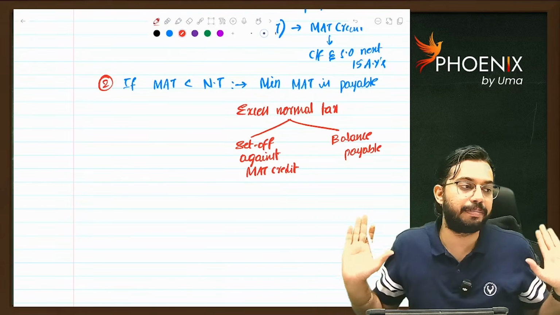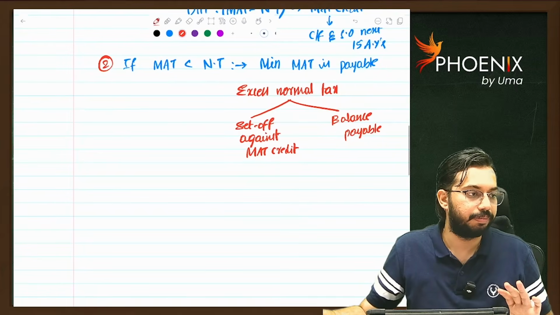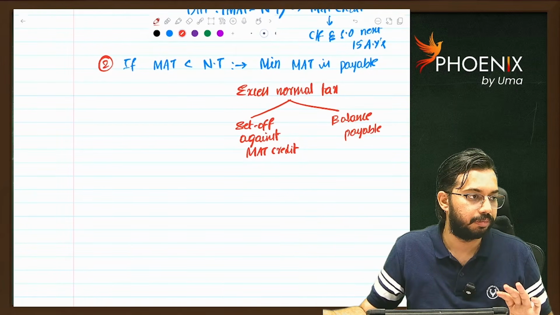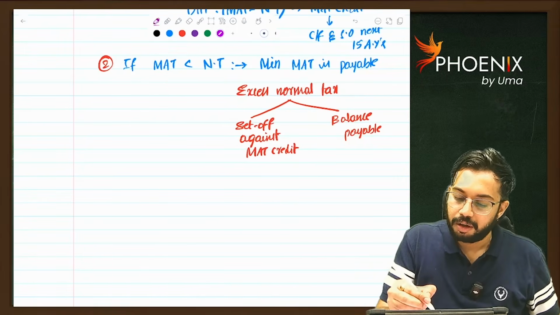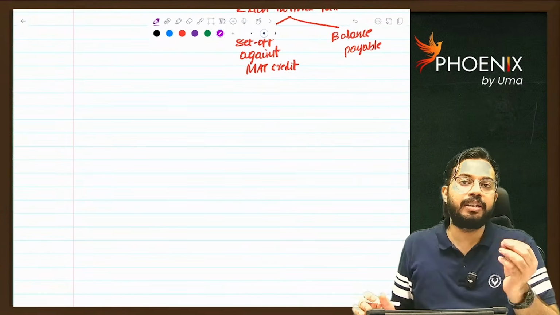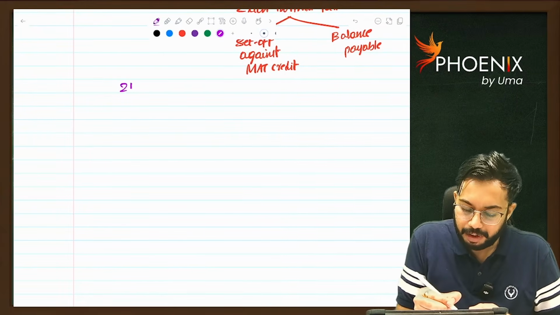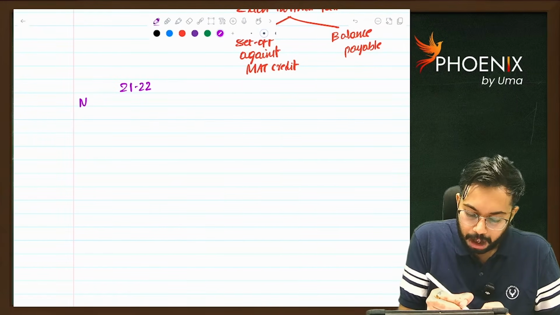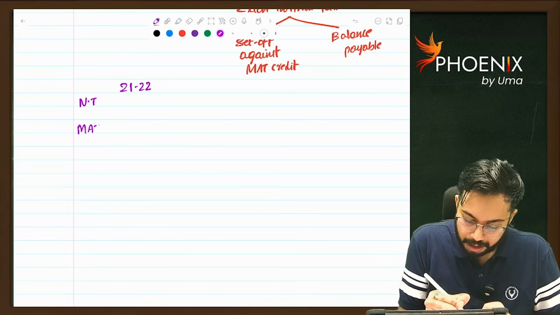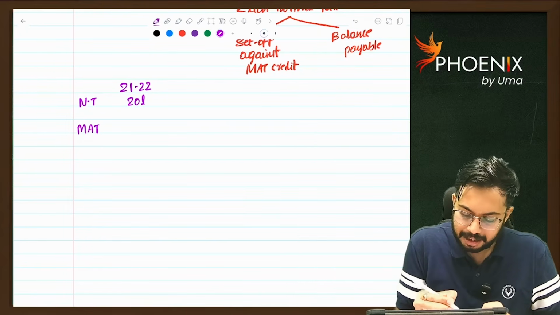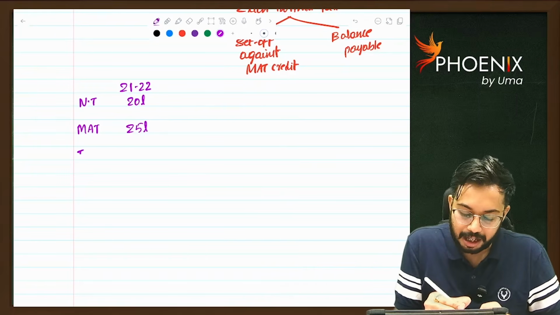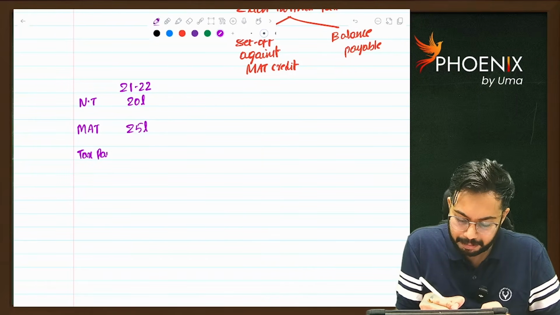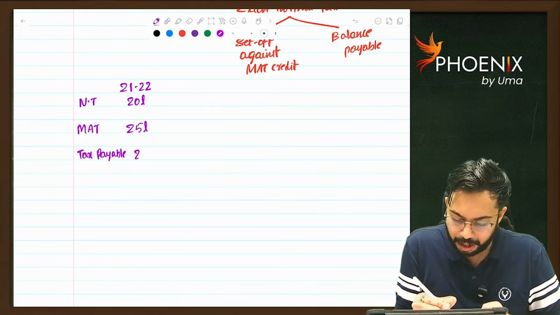So this is the concept, sir. We will see another example. In 21-22, normal tax and MAT: normal tax is 20 lakhs, MAT is 25 lakhs. Here MAT is greater than normal tax. So how much is tax payable? Tax payable is 25 lakhs.